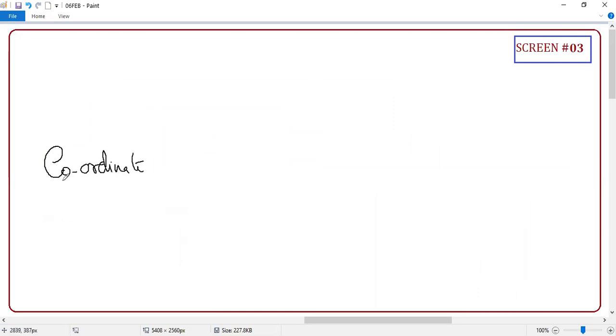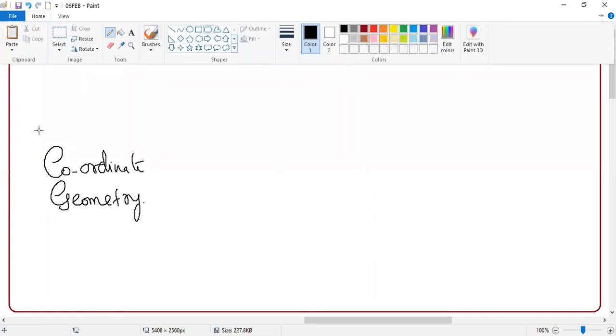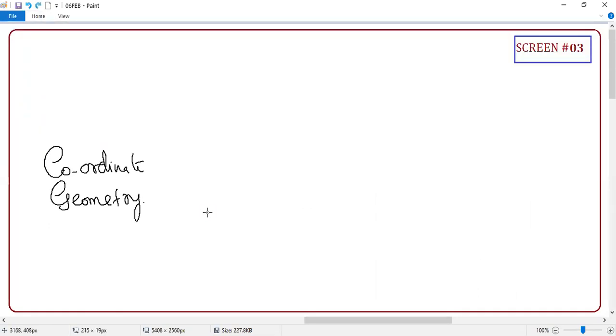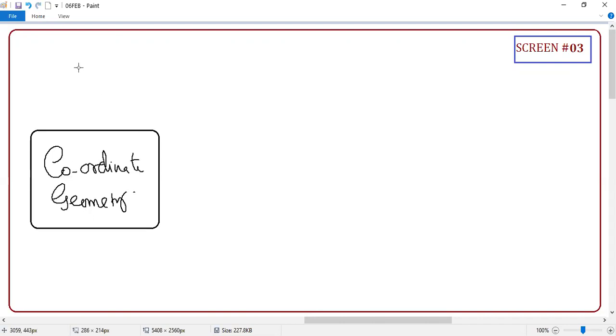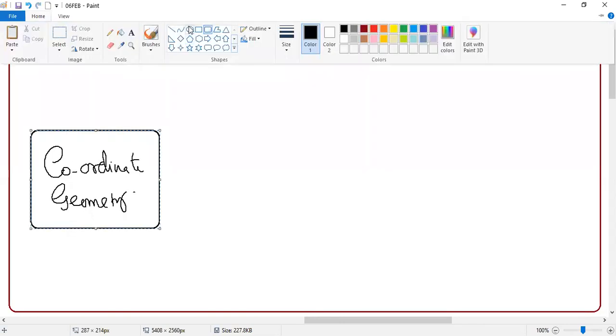What is coordinate geometry? What is the definition? So one thing, students, the magic happens. I'll tell you, students, in coordinate geometry, what happens? In coordinate geometry, every object, guys, every object, you know some 2D shapes, correct or not?